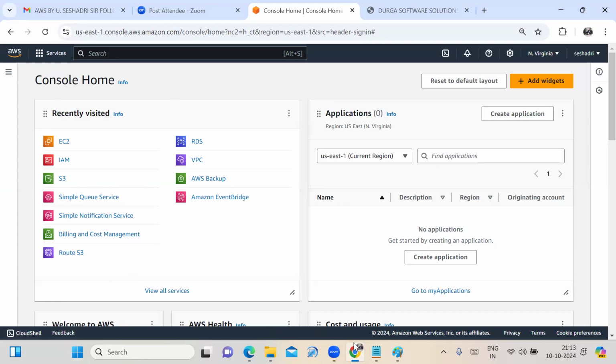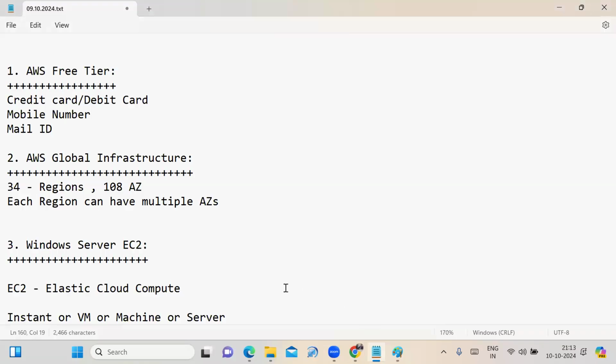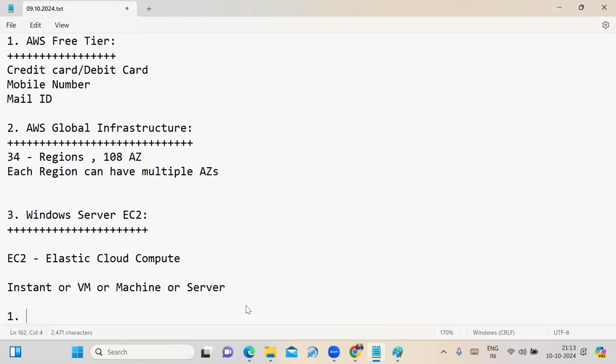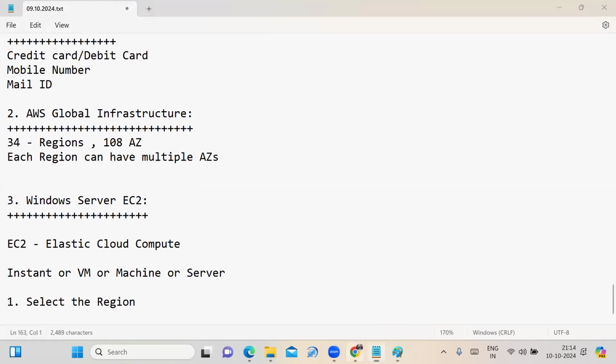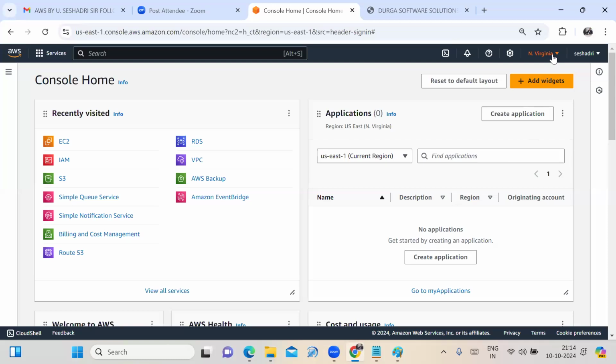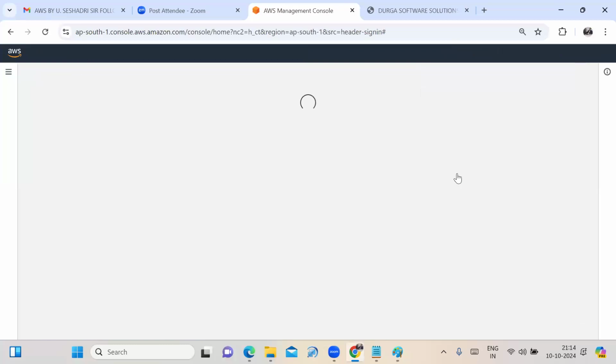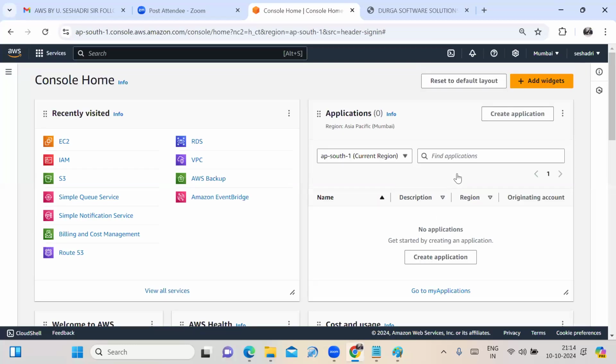To launch the Windows virtual machine, what steps do you need to follow? The first step is to select the region. In my AWS account, there are many regions. You may choose any region, no problem at all; all the services will work there. To launch the Windows machine, I am selecting the Mumbai region.